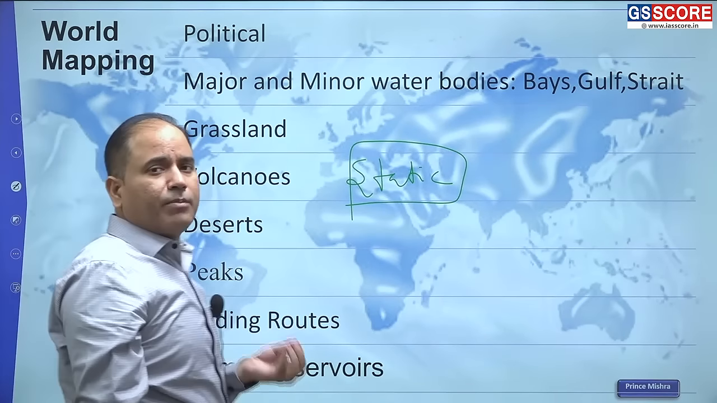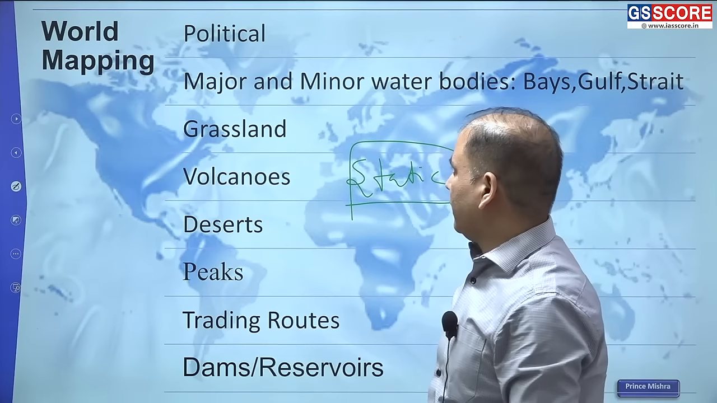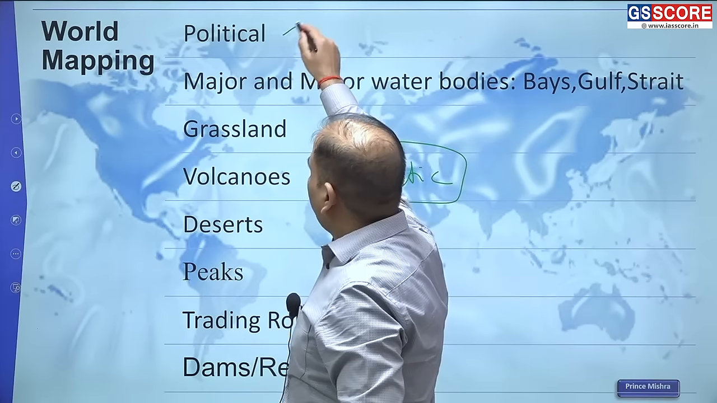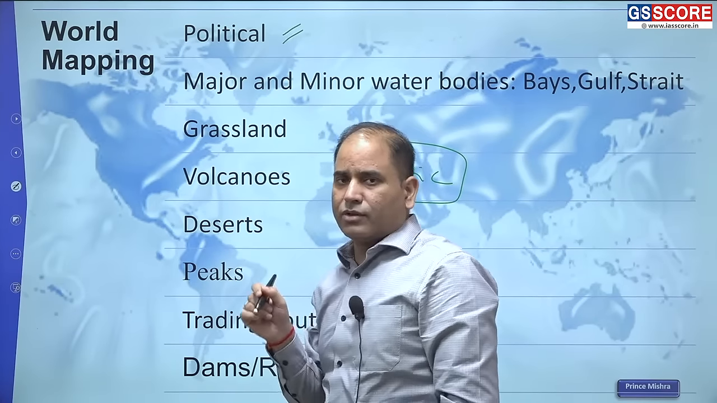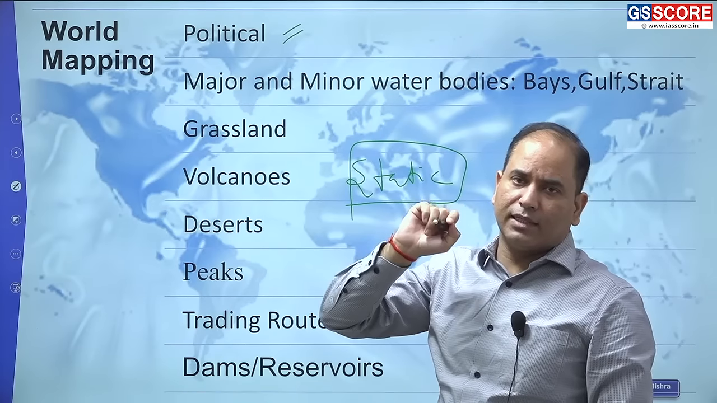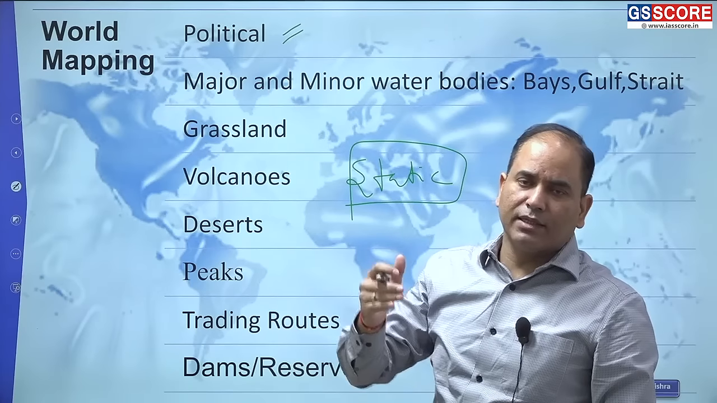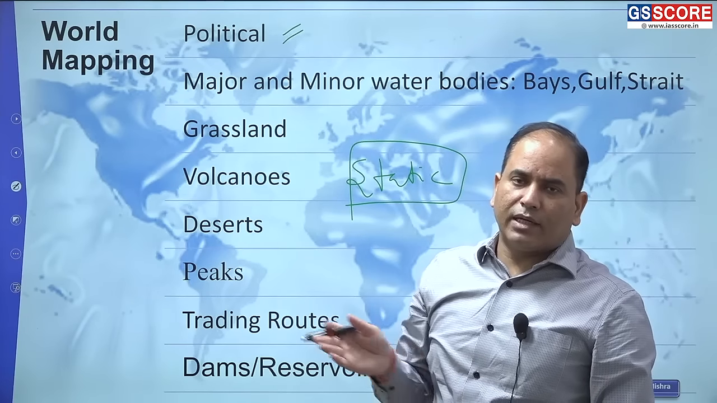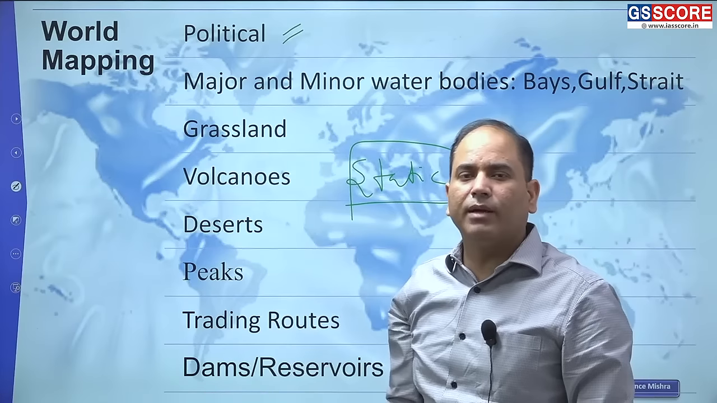Some of the major topics, some of the major areas you can focus on for world mapping happen to be political. Political means you need to look at the countries. You will have countries like India, Pakistan, Iran, Afghanistan. The question can be asked like: arrange these countries from north to south, or from south to north. So you need to have clarity.